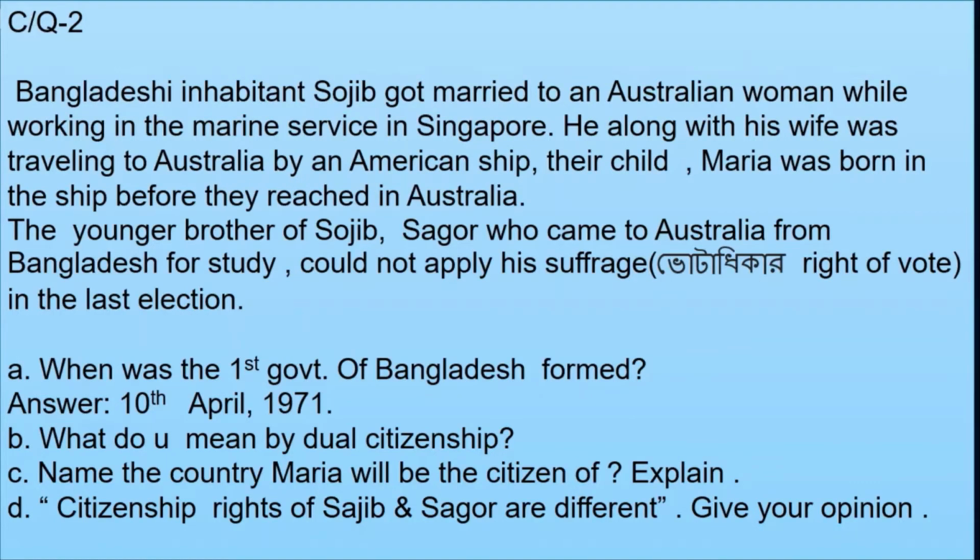I have explained in my lecture that besides the inhabitants of own country, many people of different countries also live in a state. They live for many reasons such as education, business, service, etc. Isn't it? But they are not the citizens, they are known as the foreigners there. Okay, so that para you will explain here. Understand everyone? This is the difference between the citizenship right of Shajib and Sagar.